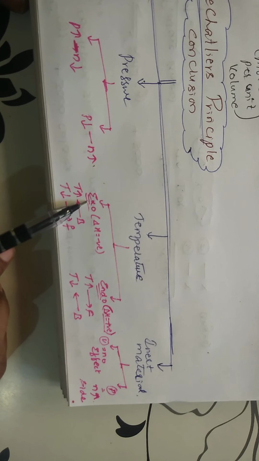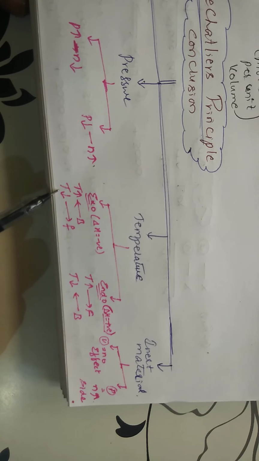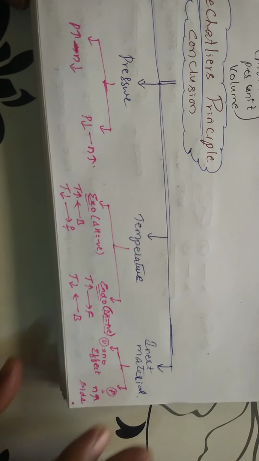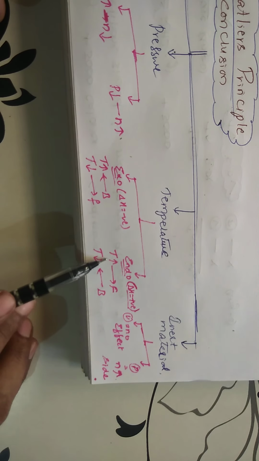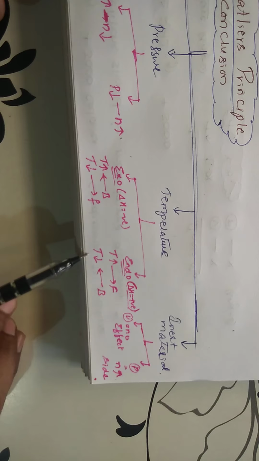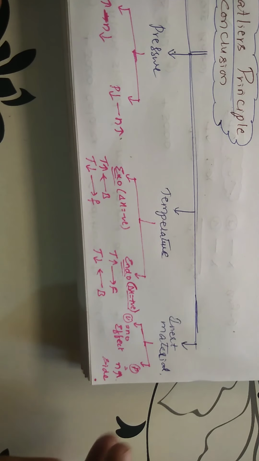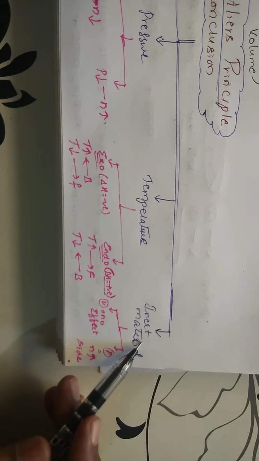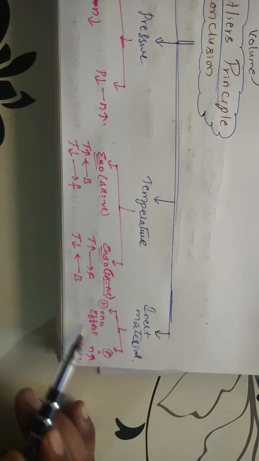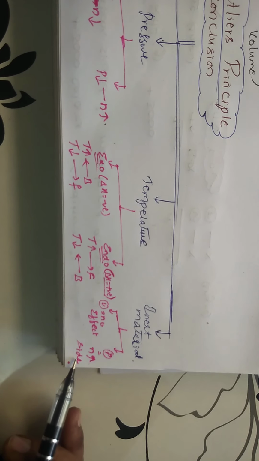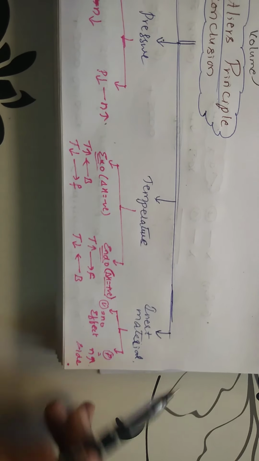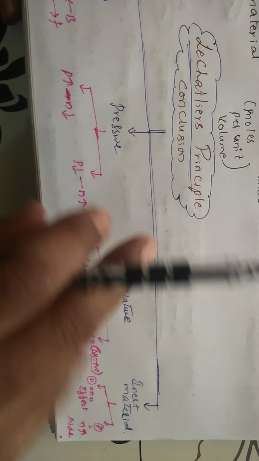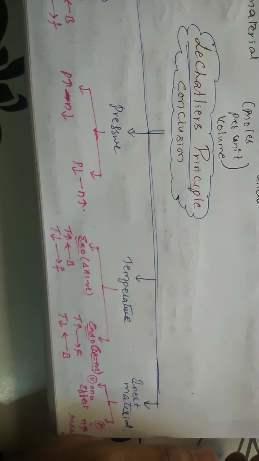Temperature: if it is exothermic, where delta H will be a negative value, if you increase the temperature, it moves in the backward direction. If you decrease the temperature, it moves in the forward direction. If it is an endothermic reaction, delta H is positive. If you increase the temperature, it moves in the forward direction. If you decrease the temperature, it moves in the backward direction. And going for the inert material, at constant volume there is no effect. At constant pressure, it moves in the direction where you are having more number of moles by adding the inert material. So be clear with this chart, so that you can solve all the questions with respect to Le-Chatelier principle.